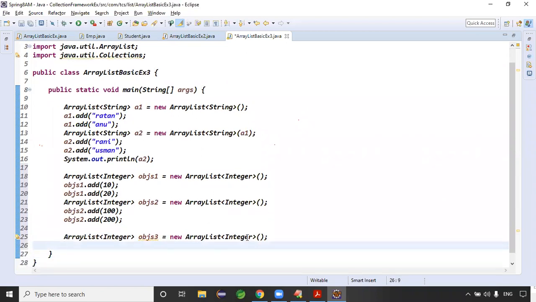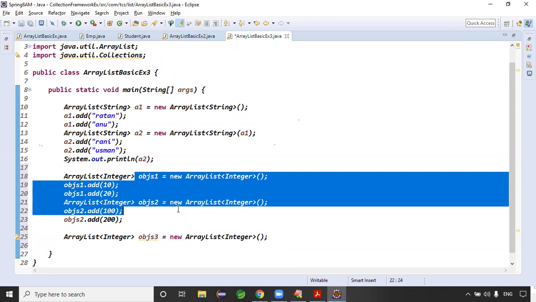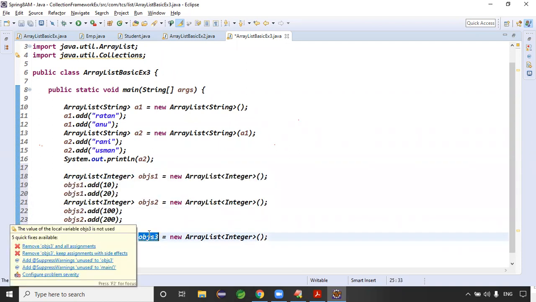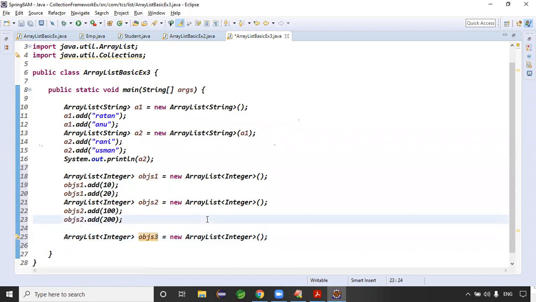Constructor approach means here we can pass either OBJS1 or OBJS2, right? But what is my requirement here? I want to add OBJS1 and OBJS2, both objects, into OBJS3, right? Then how? Guys, then how will it be? There's a question.